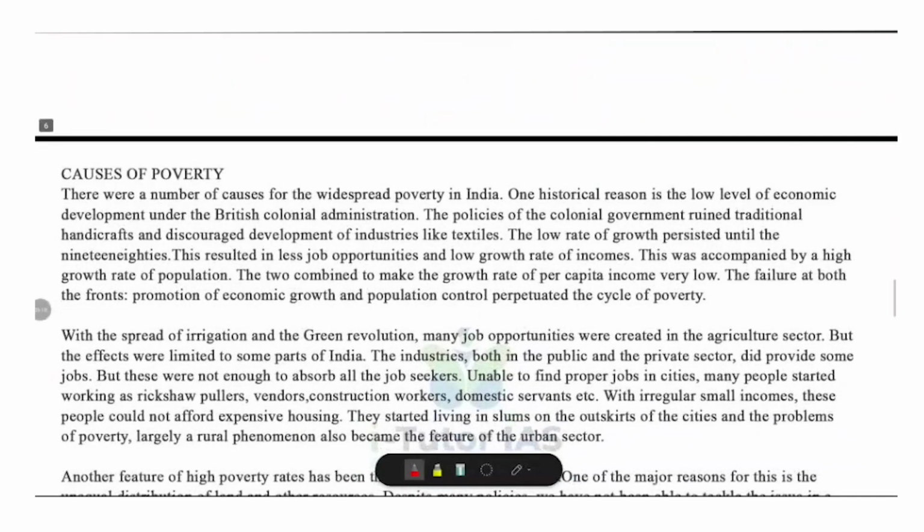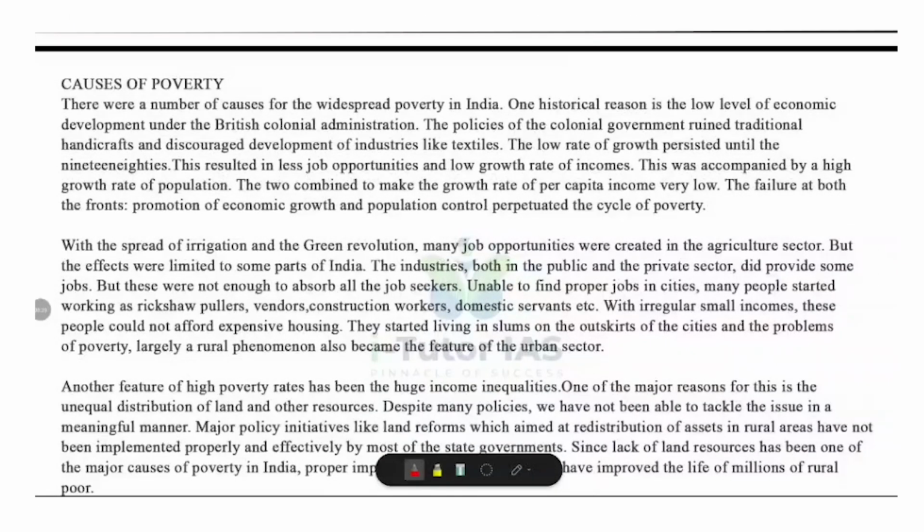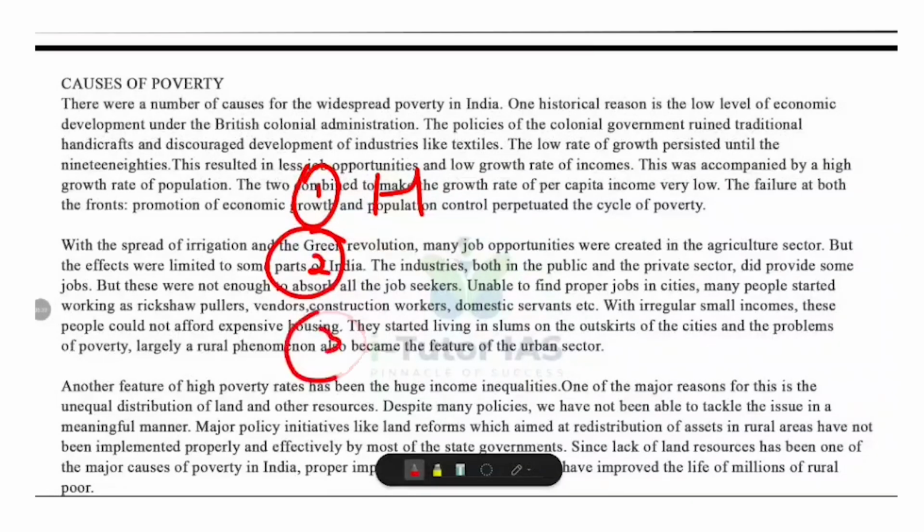Now, causes of poverty. There are several reasons for the widespread poverty in India. What are those reasons? Historical reasons, limited job opportunities, income inequalities, and socio-cultural and economic factors. So let's look at these causes.